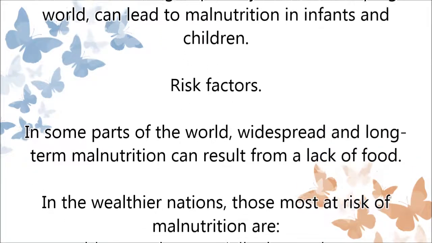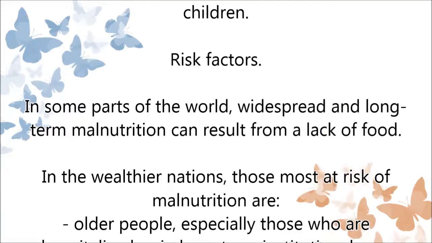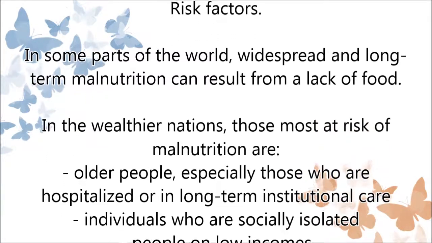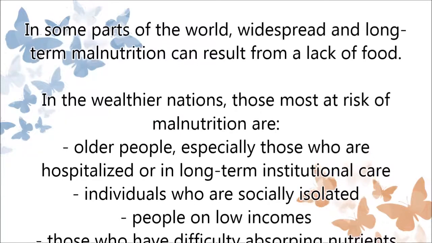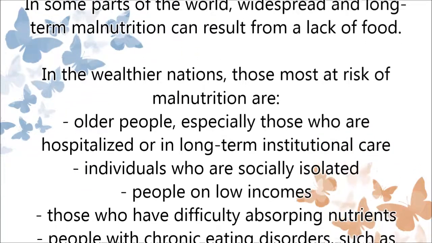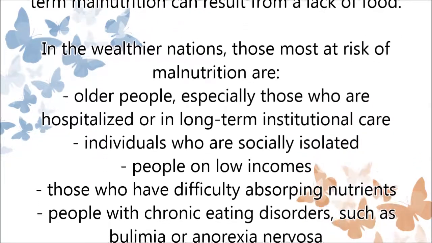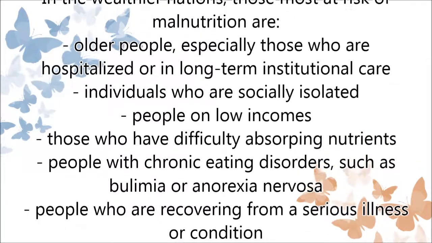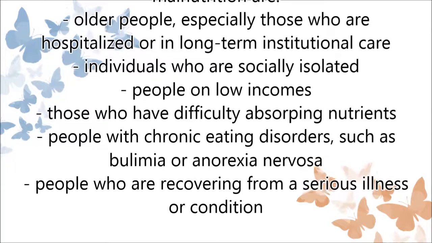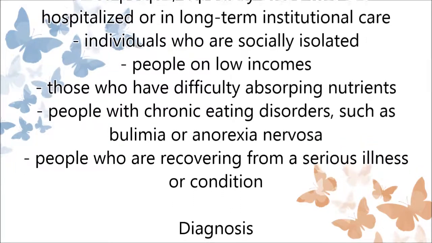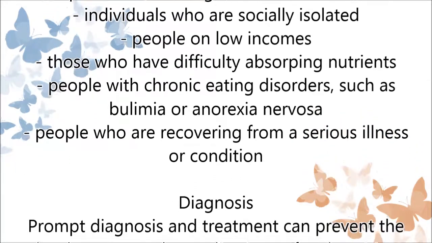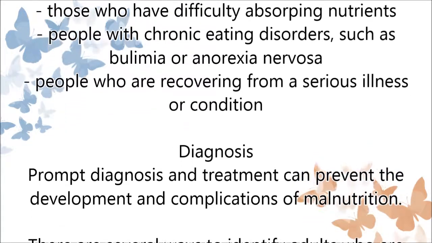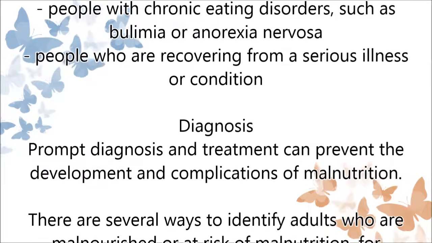Risk factors. In some parts of the world, widespread and long-term malnutrition can result from a lack of food. In the wealthier nations, those most at risk of malnutrition are older people, especially those who are hospitalized or in long-term institutional care, individuals who are socially isolated, people on low incomes, those who have difficulty absorbing nutrients, people with chronic eating disorders, such as bulimia or anorexia nervosa, people who are recovering from a serious illness or condition.